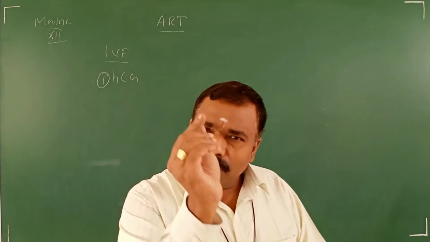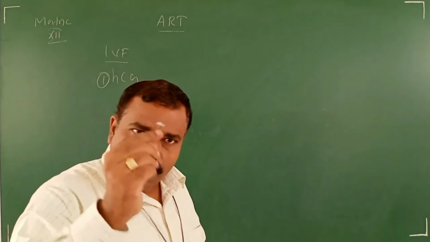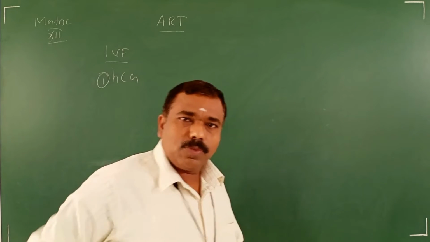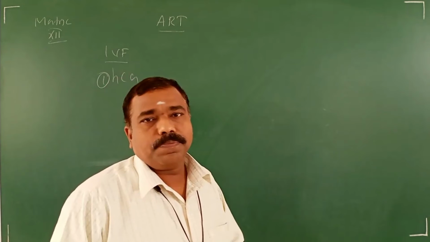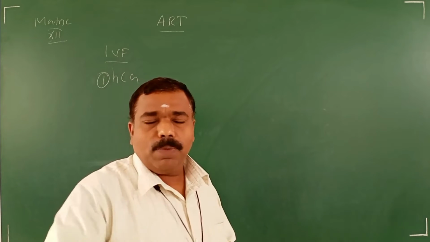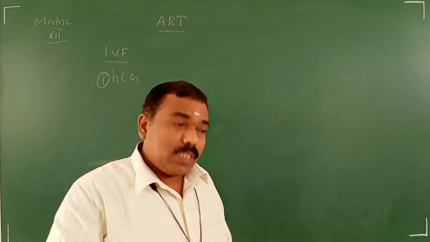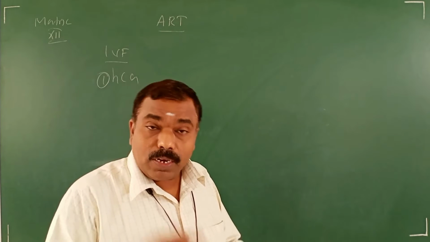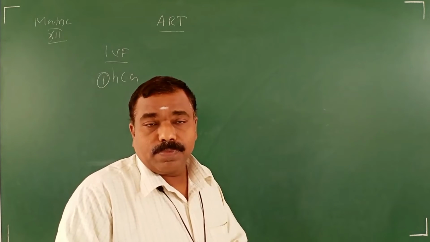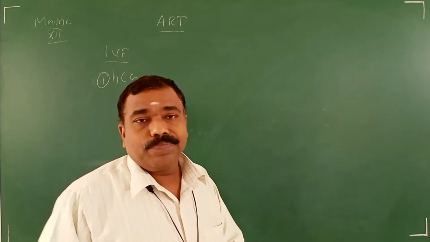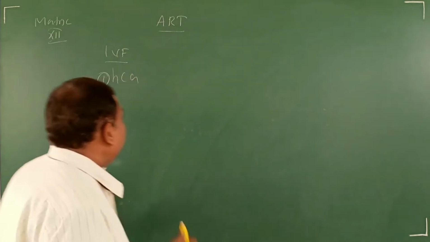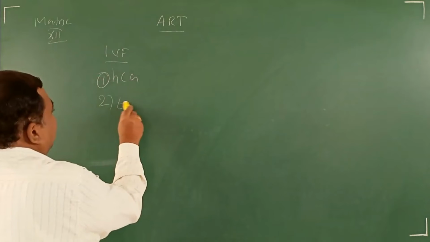Then they will do a minor surgery, a small incision in the hip region, with the help of anesthesia. The patient won't feel pain. With the help of ultrasound guidance, they will take the egg, that is called egg retrieval.